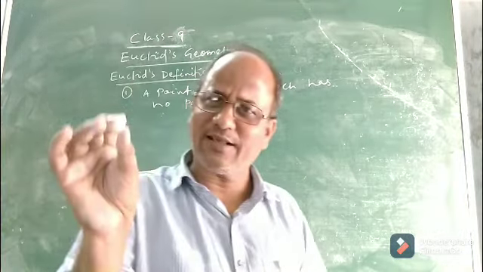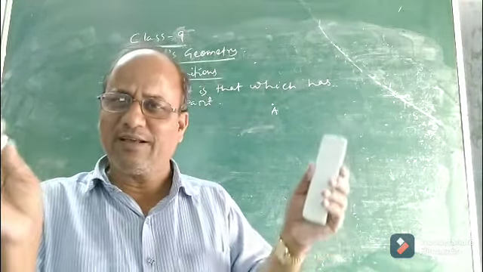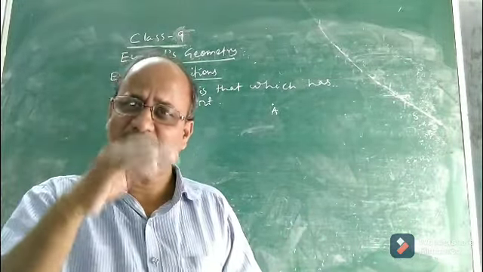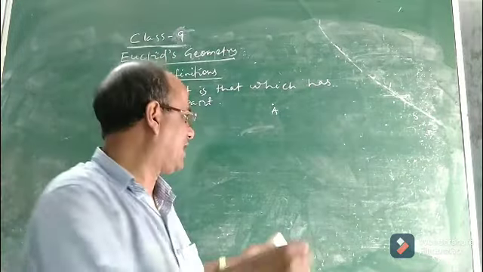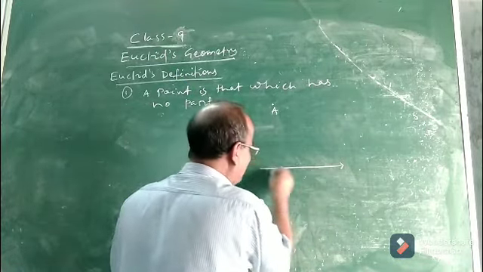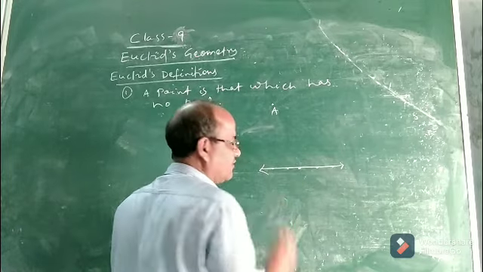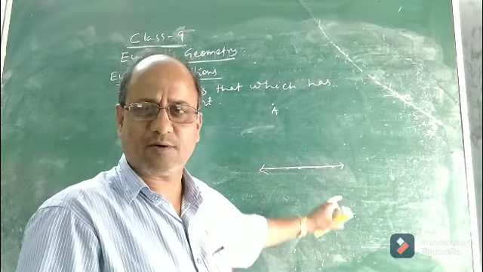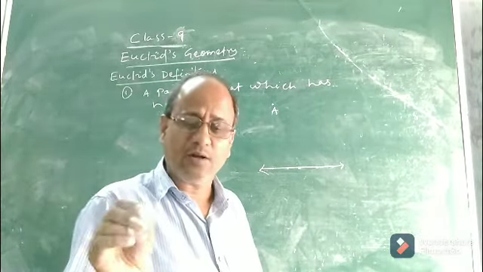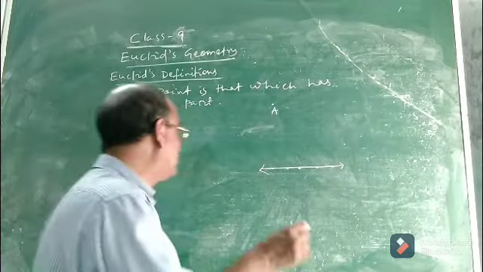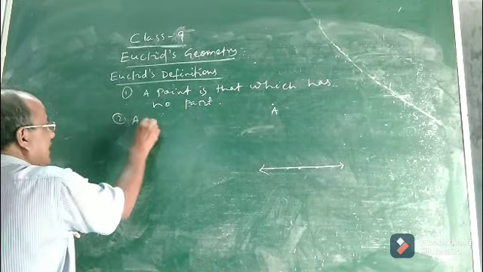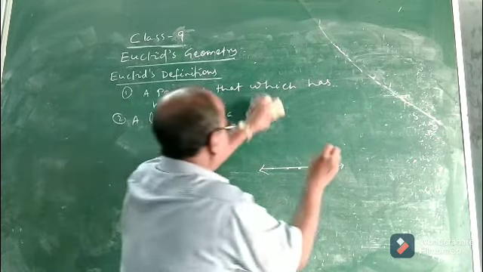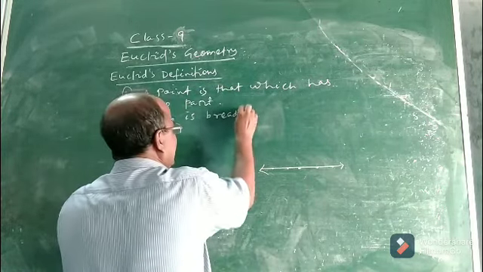Then what is the second? We know what a line is. A line is a straight path. In classes 3 and 4 we have already read, a line or straight line is a straight path which can be extended endlessly in both directions. But according to Euclid, a line is breadthless length. So the second definition is: a line is breadthless length.